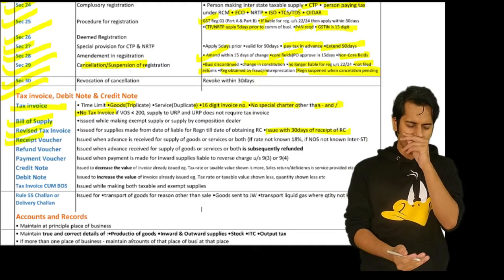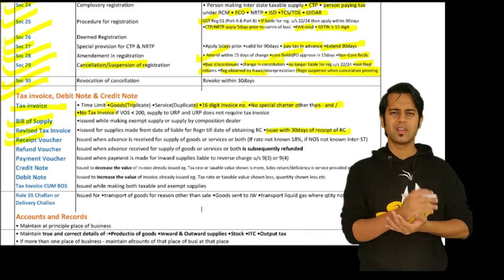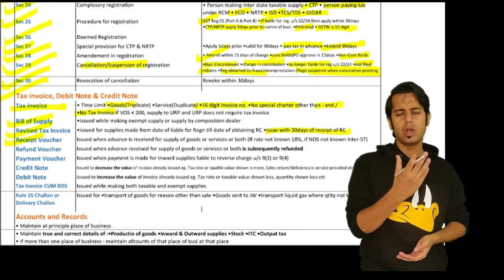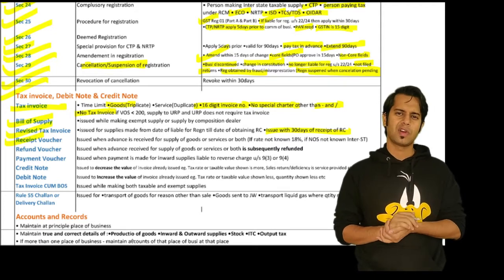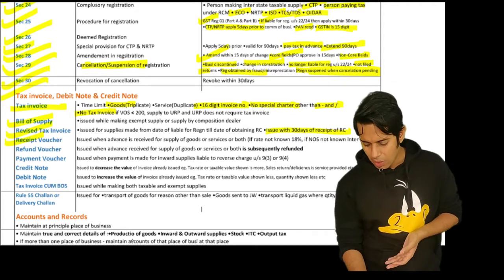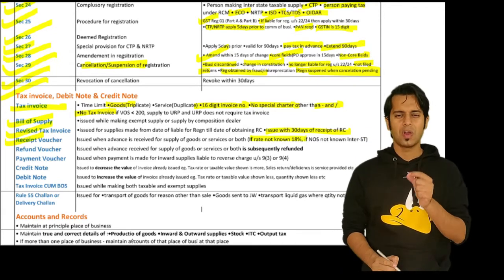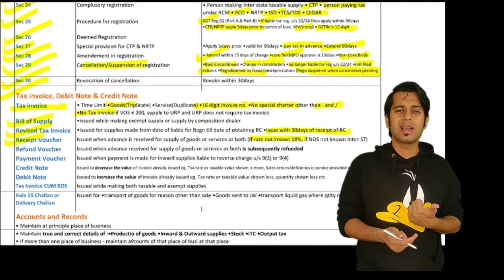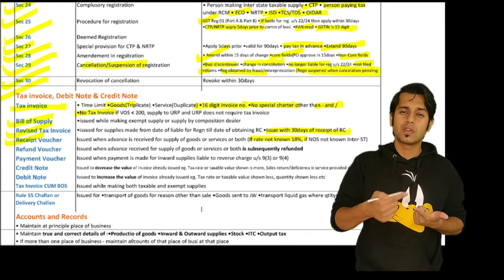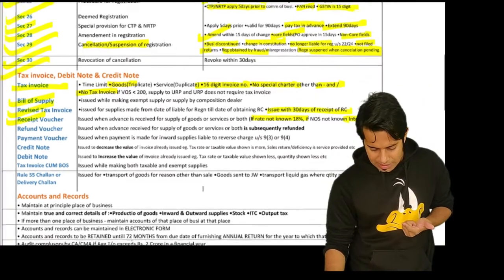Then receipt voucher. Whenever I receive any advances, I am required to give a voucher to him, that is acknowledgement of proof of receipt of advance, that is called a receipt voucher. Now, in case you receive any advances for supply of services, you are required to pay tax in advance. So if you don't know the rate of tax, then apply 18%. If you don't know the nature of supply, then treat it to be interstate supply.